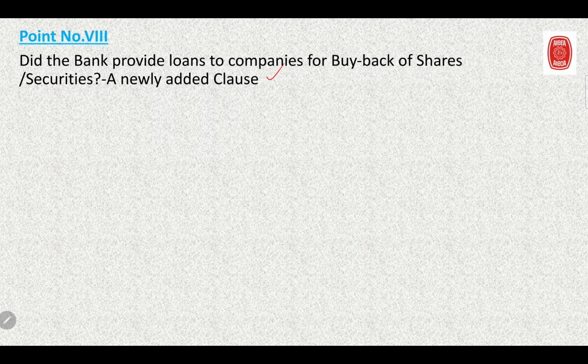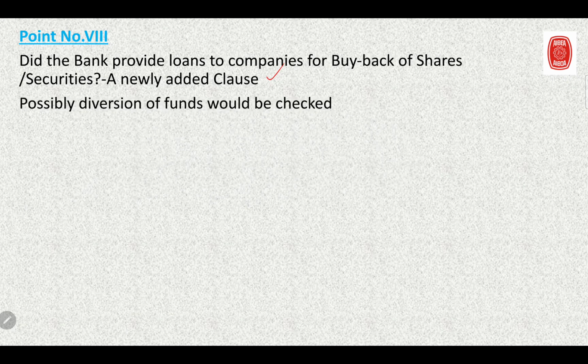Now what would auditors ask, or what would auditors watch from this perspective? They would possibly see the diversion of funds. How could they check? According to me, they would ask which are the companies that have gone for the buyback of shares. Now suppose your branch or your bank has any such exposure, then they will see whether the diversion of the funds has taken place or not. So be prepared with point number 8 also, that is buyback of shares.